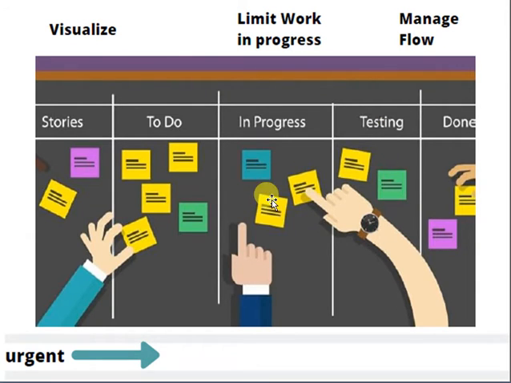For example, if there are already 3 stories in progress, you cannot take a story from to do unless one story is completed and can be moved to the testing stage. Similarly, there should be some limit on the testing stage as well. If 2 stories are already in testing, you cannot take any story from in progress. You have to wait until the testing of one story is completed and it can be moved to